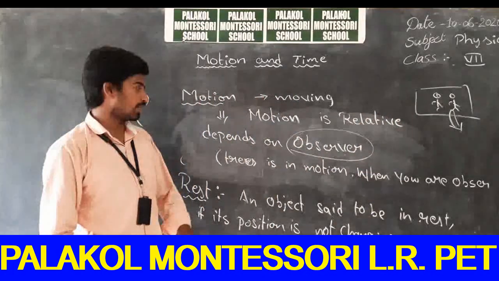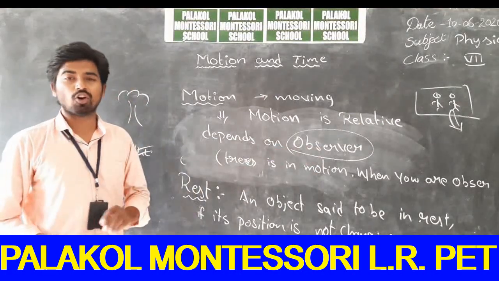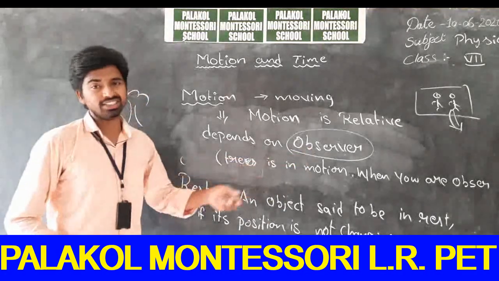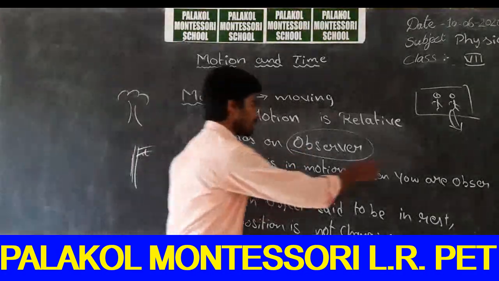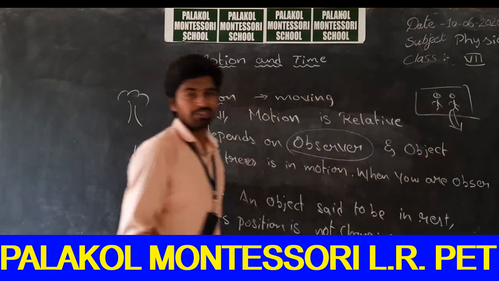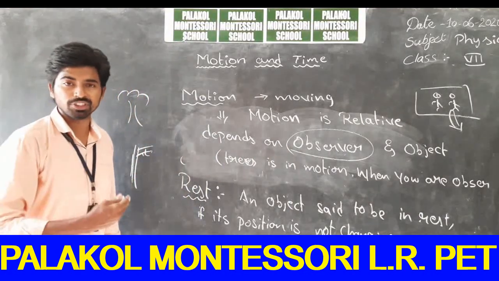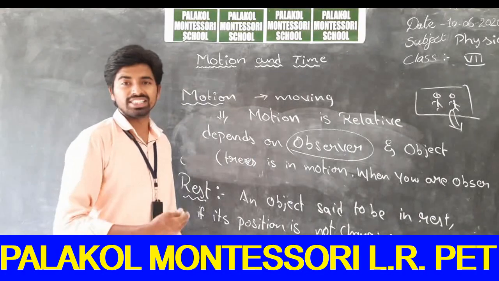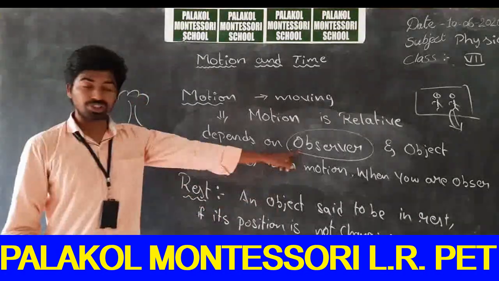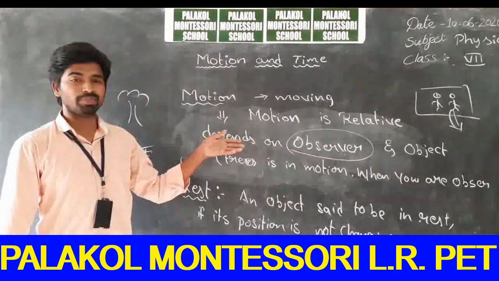Motion is relative. Why? Because motion is related to the observer. With respect to the observer, an object can be in motion or at rest. It depends on both the observer and the object. If you are observing your friend from outside of the bus, he is in motion. If you are observing your friend from inside the bus, then he is considered at rest. So depending upon the position of the observer and object, the concept of motion will differ.